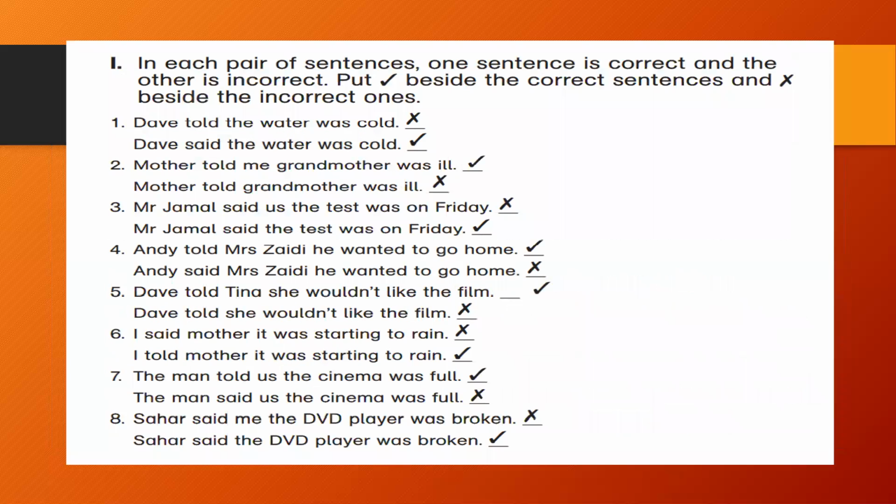Next exercise. There are pairs of sentences and you have to put a tick with the correct sentence and a cross with the wrong one. They've told the water was cold. They've said the water was cold. Now, which one is correct? Yes, the second sentence is correct. You have to put a tick with the correct sentence and a cross with the wrong one. Okay, now complete this exercise by looking at the correct sentences. Okay, now come to the next page.